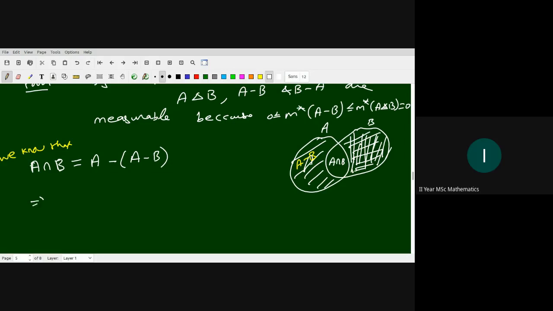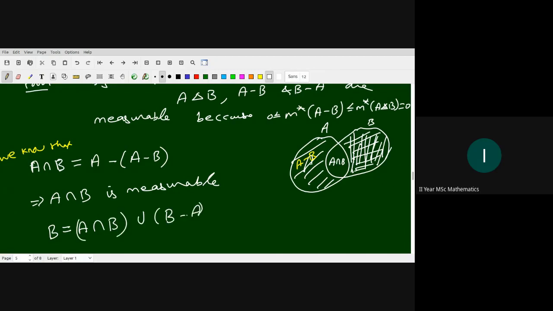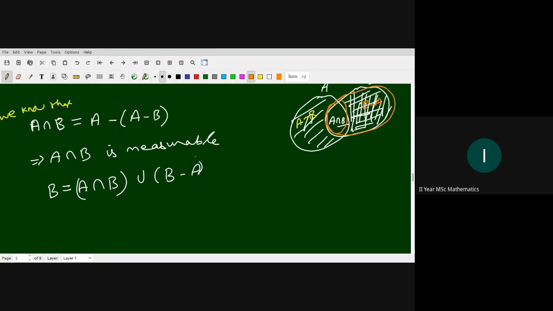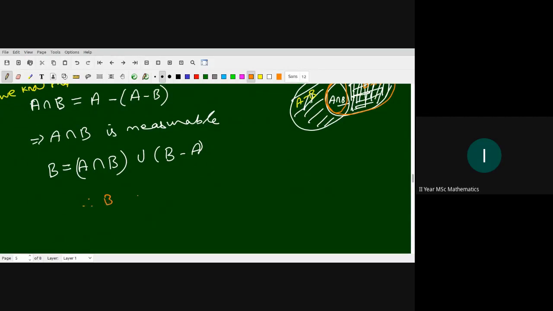So this implies that A intersection B is measurable. Then finally you write B as the union of A intersection B and B difference A. This whole thing is A intersection B and B minus A. So A intersection B is measurable, and we already know B minus A is measurable, therefore B is measurable.